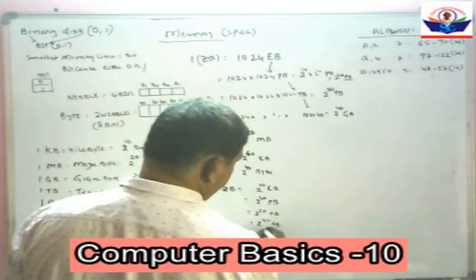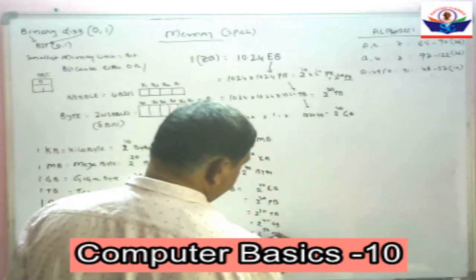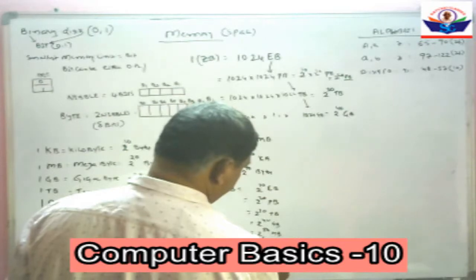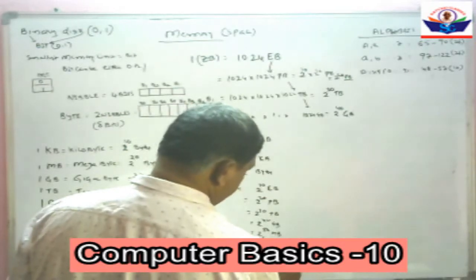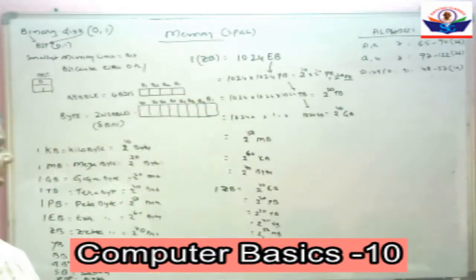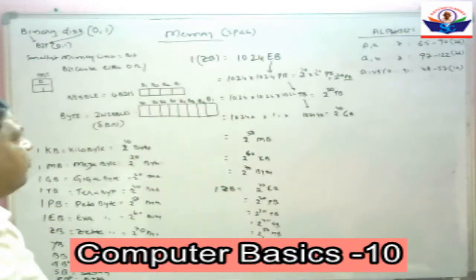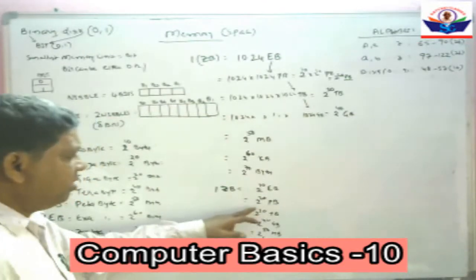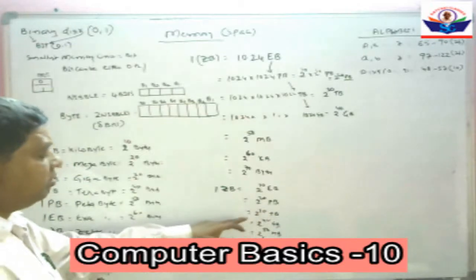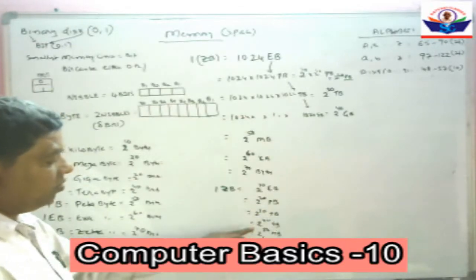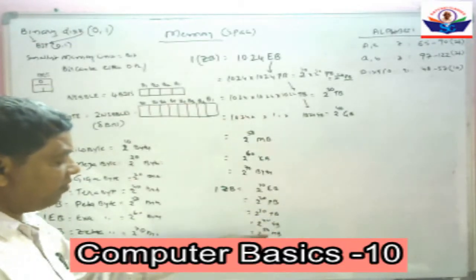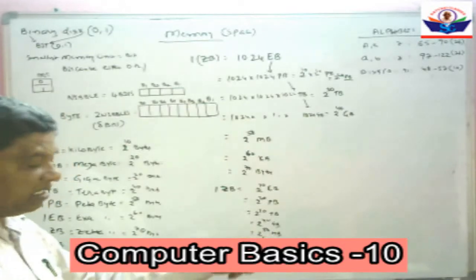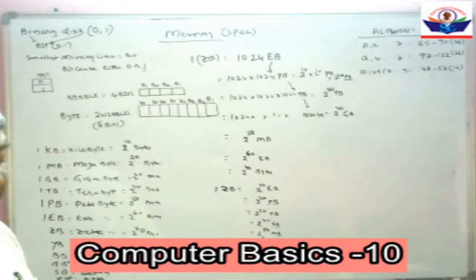That is equal to 2 to the power of 40 gigabytes. That is equal to 2 to the power of 50 megabytes. That is equal to 2 to the power of 60 kilobytes. That is equal to 2 to the power of 70 bytes. So 1 zettabyte can be written as 1024 exabytes, or 2 to the power of 10 exabytes, or 2 to the power of 20 petabytes, 2 to the power of 30 terabytes, 2 to the power of 40 gigabytes, 2 to the power of 50 megabytes, 2 to the power of 60 kilobytes, 2 to the power of 70 bytes.